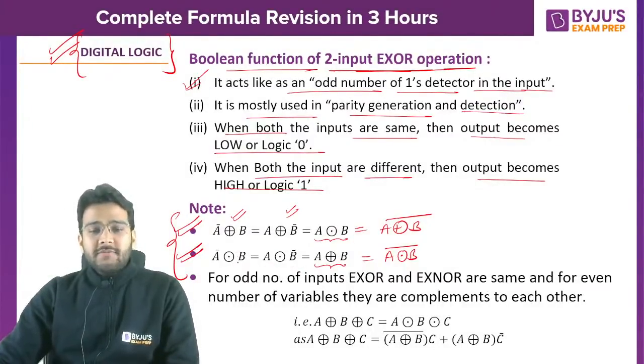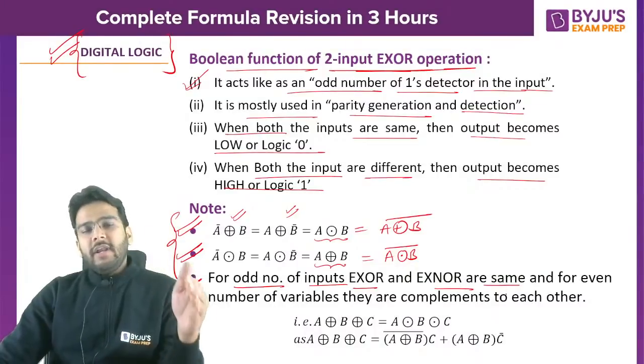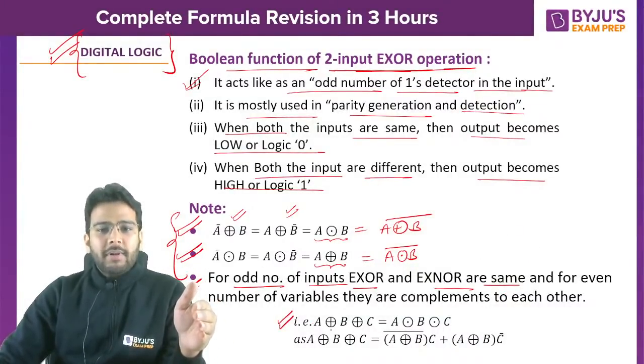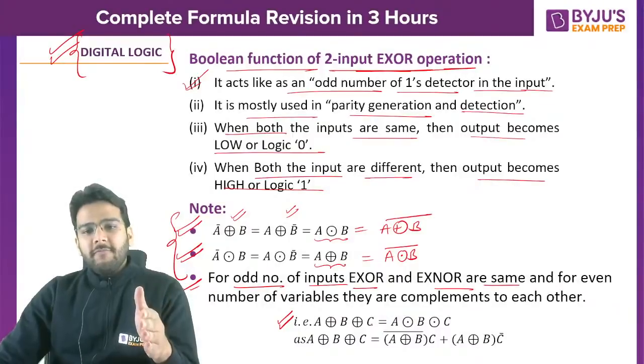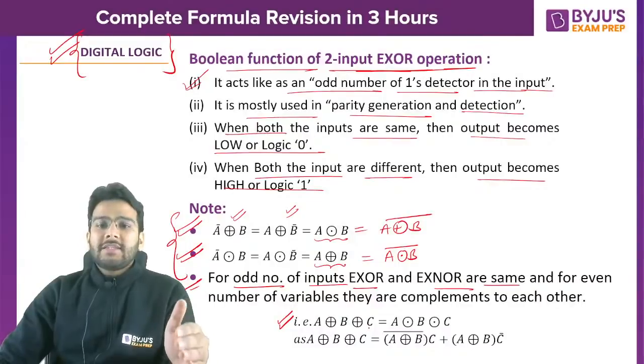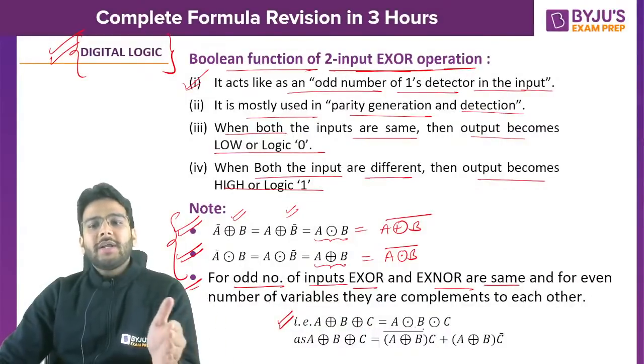Clear? So this is very important. The third point is that for an odd number of inputs, XOR and XNOR are the same. Whenever we have an odd number of inputs, like in this example A XOR B XOR C, both will have the same result, whether it is XOR or XNOR.